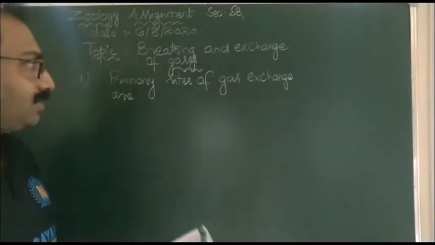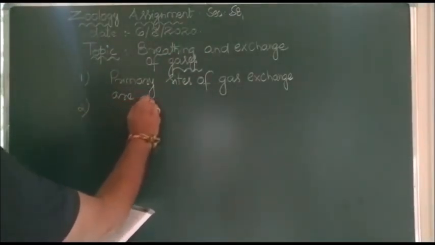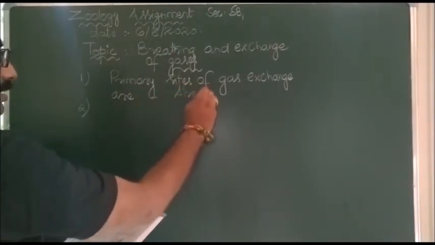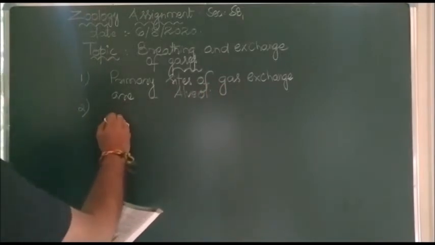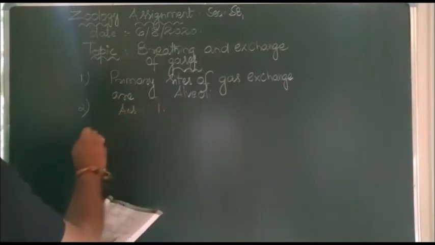So the first question's answer is 2, that is alveoli. The second question's answer is the first option, simple diffusion.